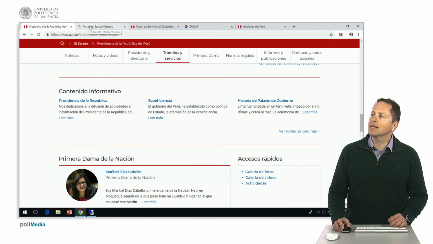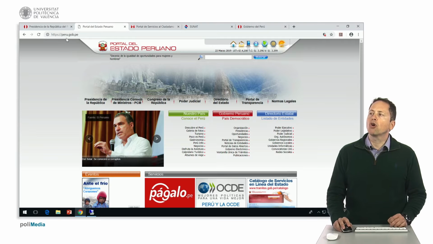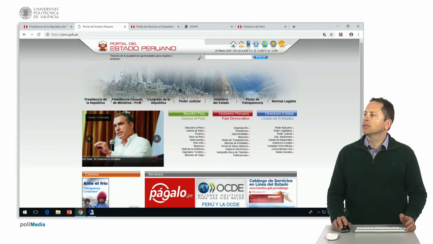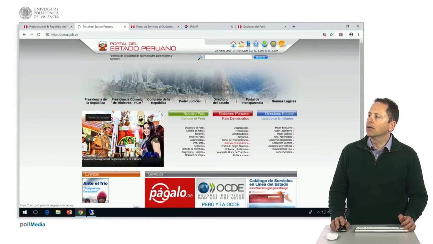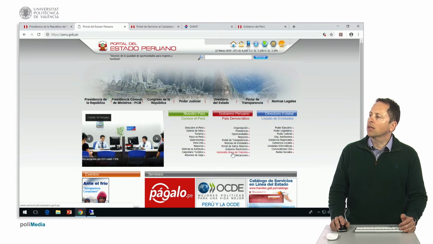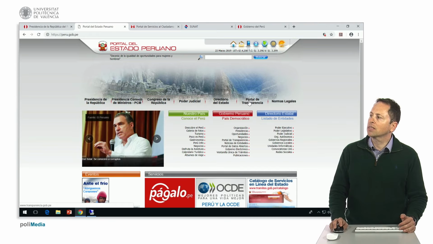Then there's a portal for the Peruvian state, peru.gov.pe, where we find a description of the country, organization, presidency, opportunities, business, a transparency portal, news from entities, an open data portal for those interested in consulting publicly available data from the Peruvian state, a single window for procedures, and a state directory of the executive, legislative, and judicial powers. At the top, there are direct links to the transparency portal and other legal norms.